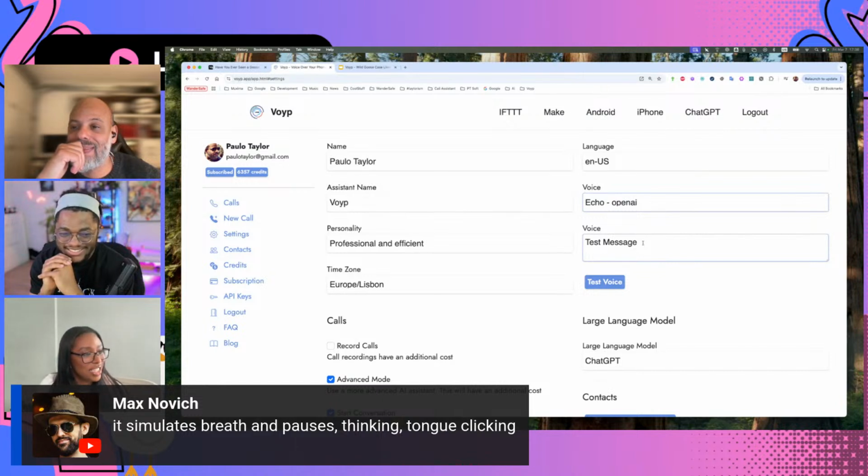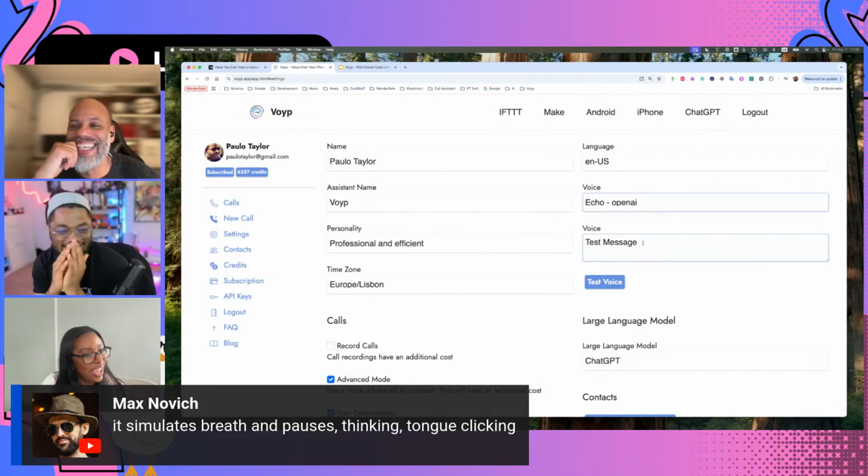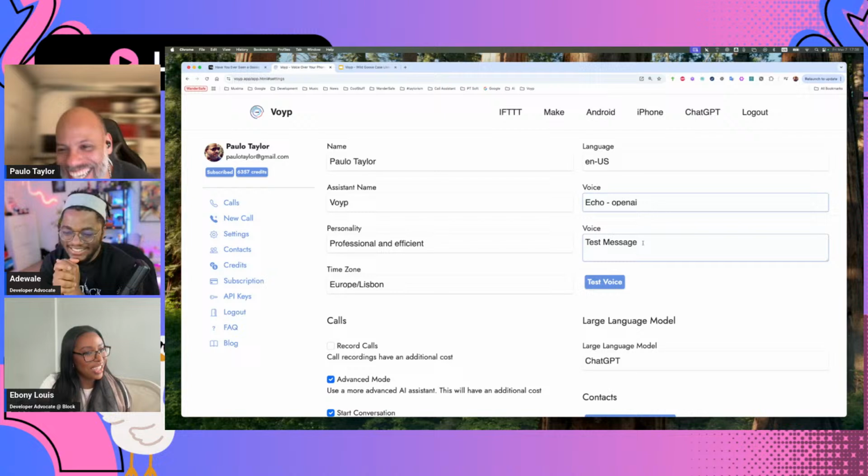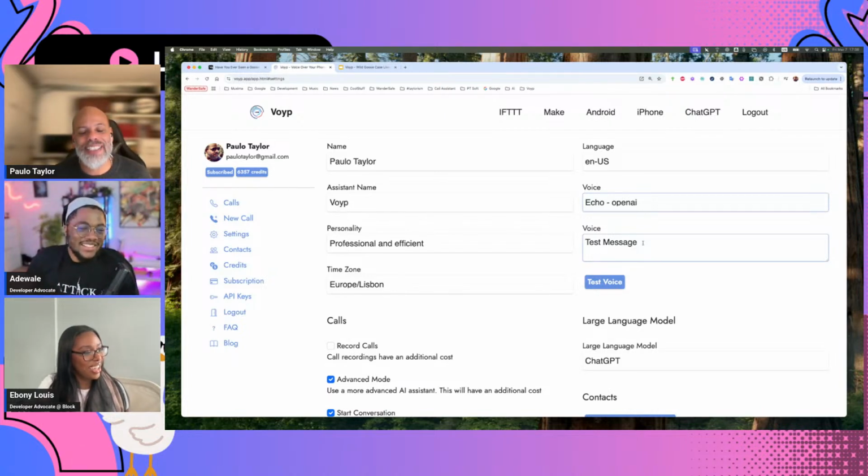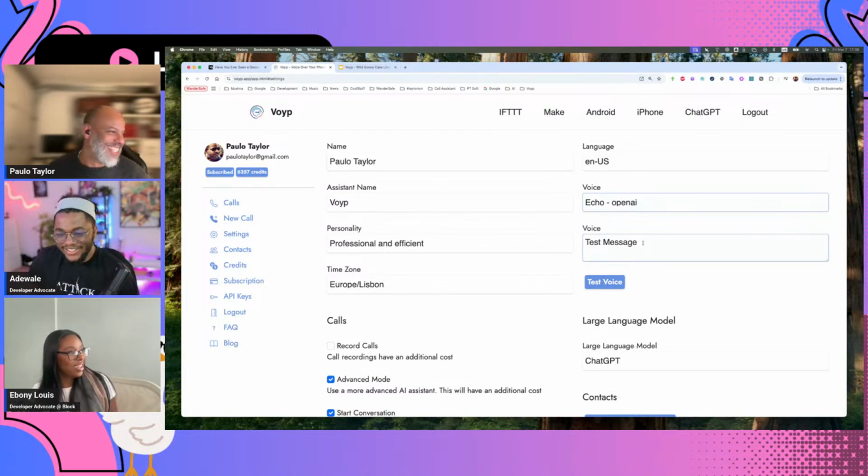Nice. Max was just adding that it also simulates breath and pauses and thinking and tongue clicking. That's crazy. That really is crazy. Like, I'm thinking. Sesame. It's creepy sometimes. Fair enough.